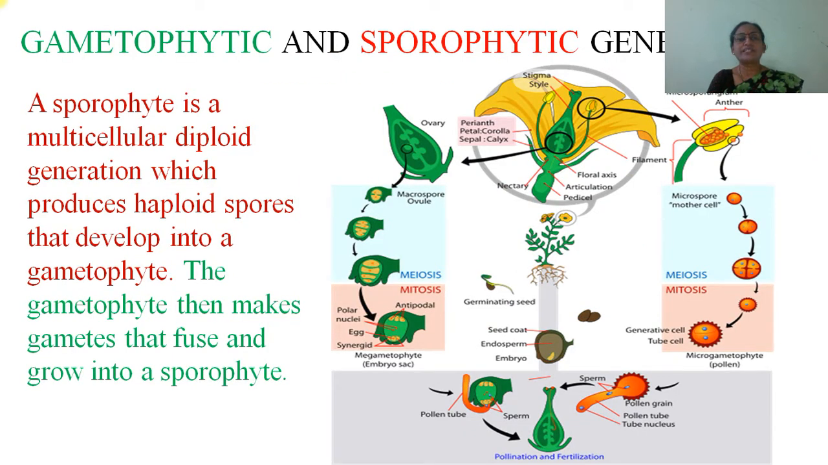Gametophytic and sporophytic generation. A sporophyte is a multicellular diploid generation which produces haploid spores that develop into a gametophyte. The gametophyte then makes gametes that fuse and grow into a sporophyte. First we sow the seed and there is formation of a seedling. That seedling, after maturation, forms a flower.